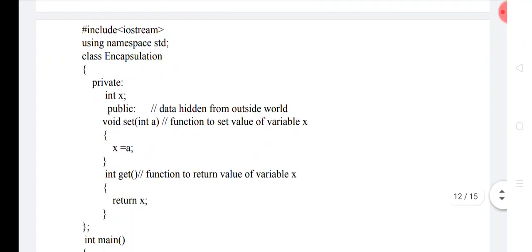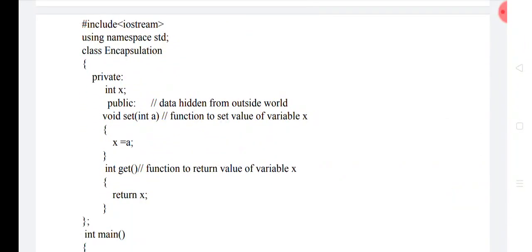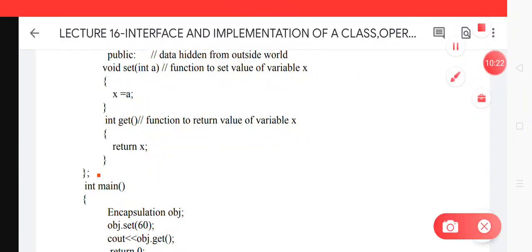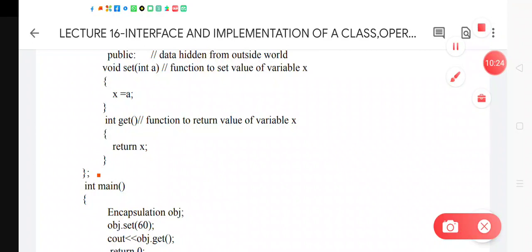That defines the encapsulation. So here is a class. Class name can be anything. Int x is a data member here, and this x is a private data member, so it is not directly accessible outside the class scope. Here at the semicolon, the class ends. So this is a function, member function set, which is defined inside the public section.